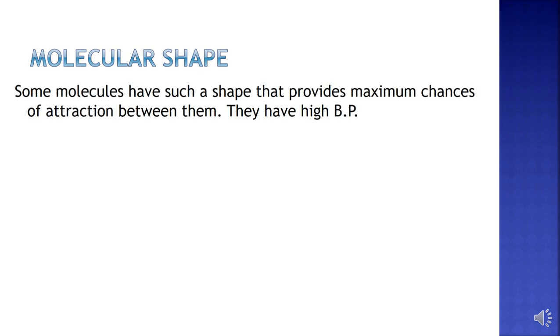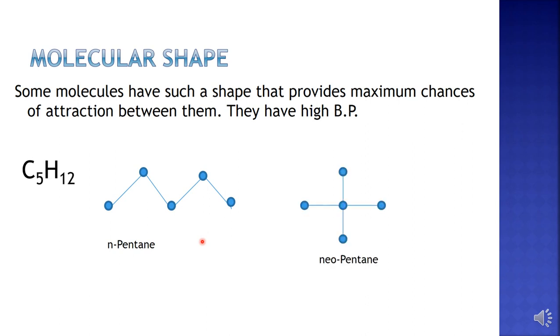The third factor which affects the magnitude of London forces is the molecular shape. Some molecules have such a shape which provides maximum chances of attraction between them. Such molecules will have higher boiling point. One example is normal pentane. The formula of normal pentane is C5H12. Let's compare it with neopentane. Neopentane and normal pentane are isomers. Both have the same molecular formula C5H12.